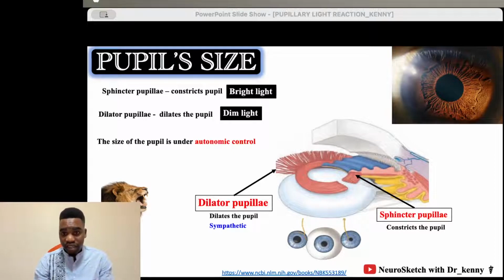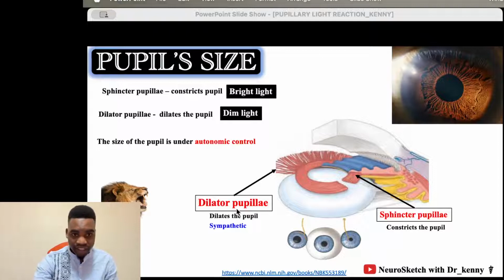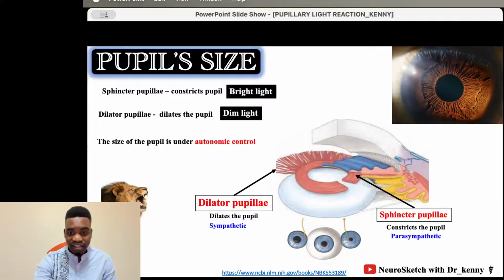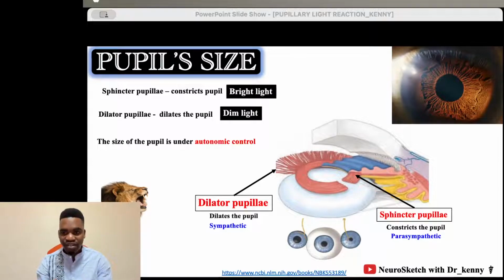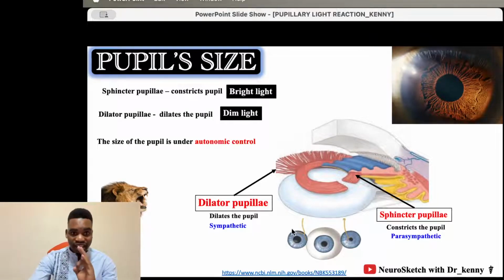The parasympathetic, obviously, now you constrict the pupil, because why? The parasympathetic is the rest and digest stuff. While you rest, like when you are about to fall asleep, do you really need to have a dilated pupil? No, we don't need that. So the parasympathetic will constrict the pupil, and the sympathetic will dilate the pupil.